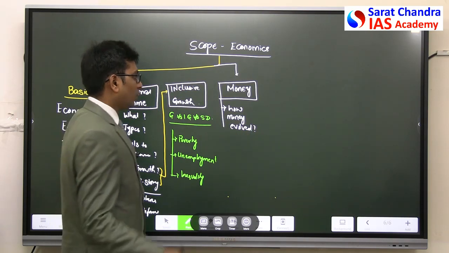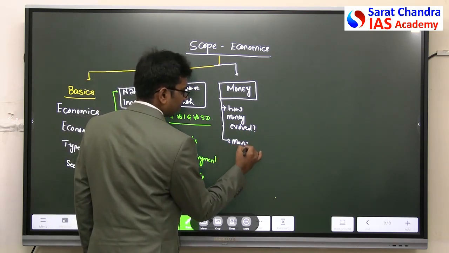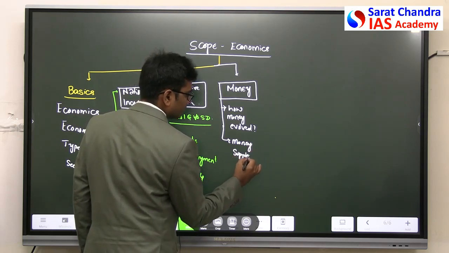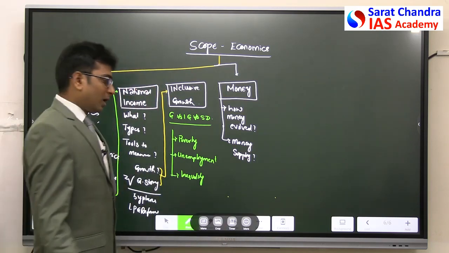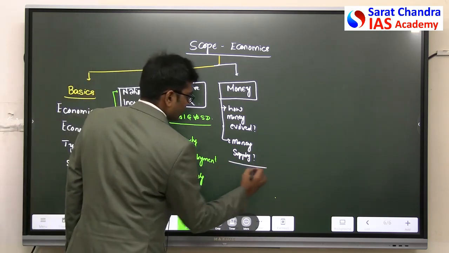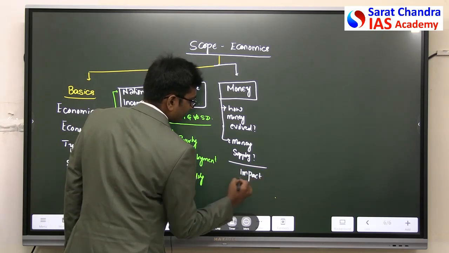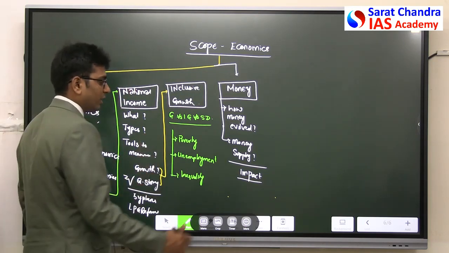Then what is money supply? What happens or what is the impact of money supply? What do I mean?